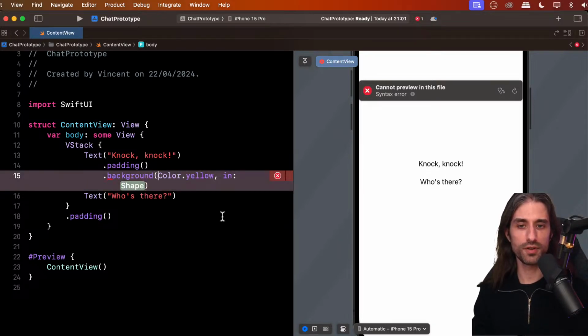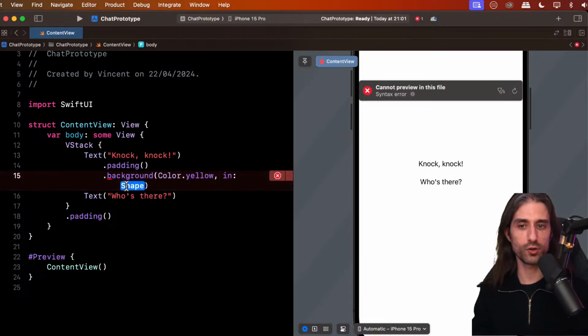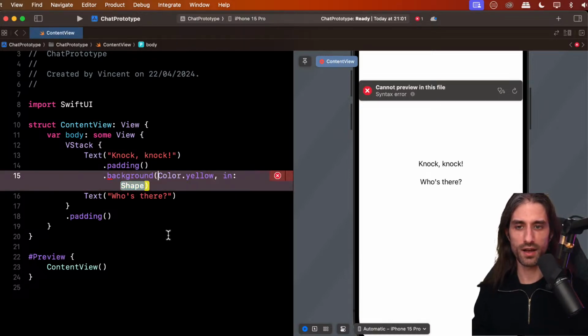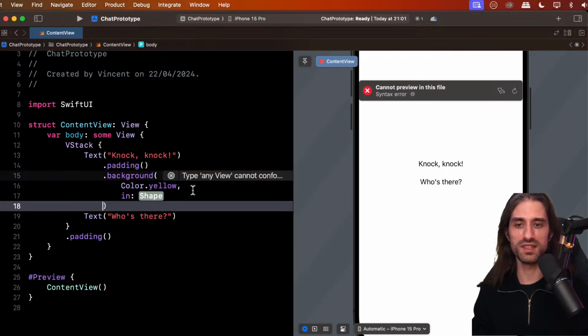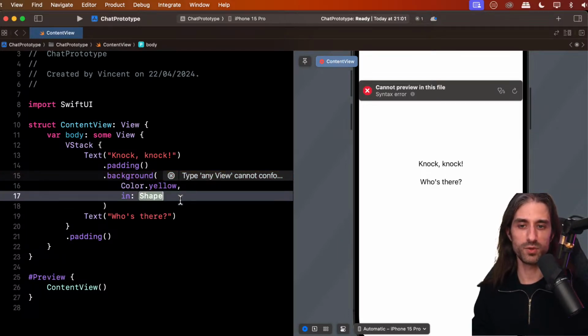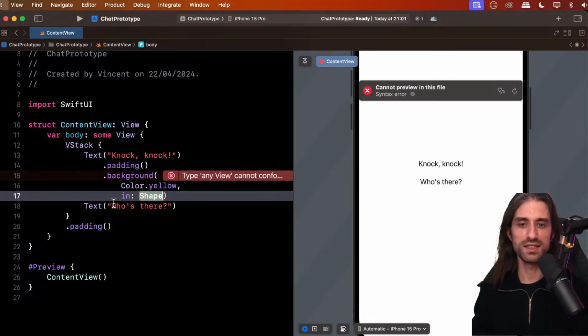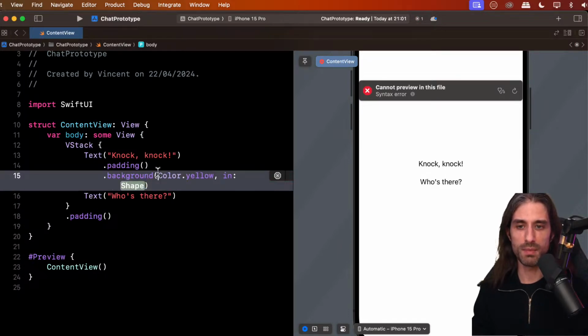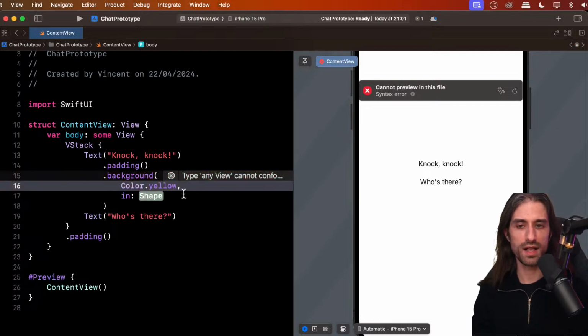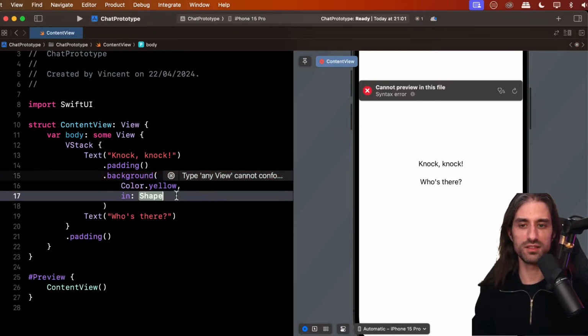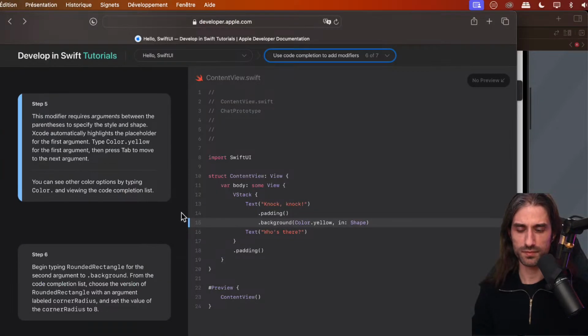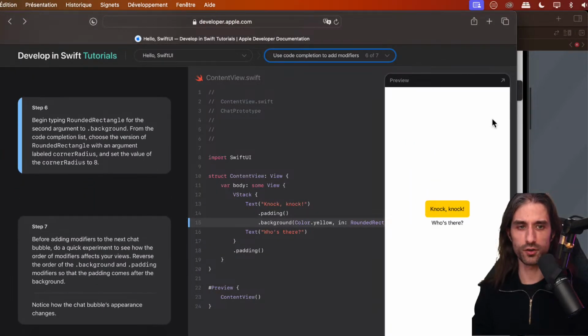So we've provided the first argument. Now it's still not working because we need to provide a value for all arguments, and we still need to provide the shape. What I will do is that I will display the call over several lines. This way it's easier to read. So this is a syntax which is kind of nice, and you can actually get it automatically in Xcode by putting your cursor inside the call and doing Ctrl+M, and it will format it that way. And this way it's easier to read, I personally find.